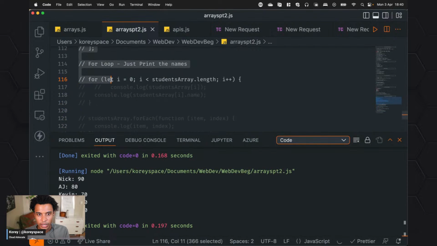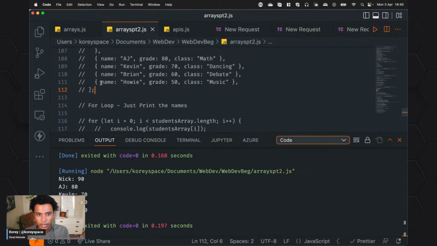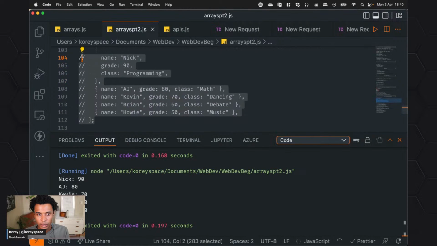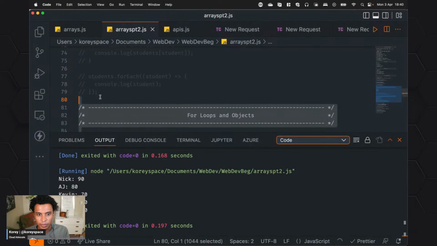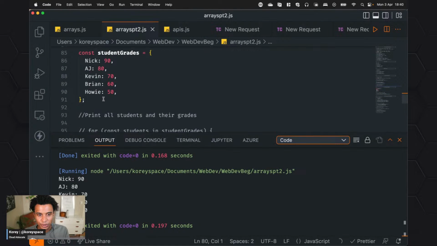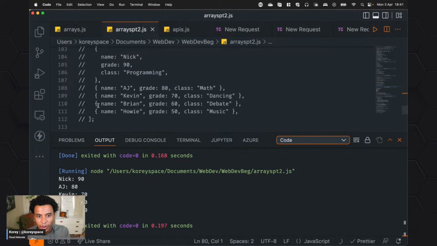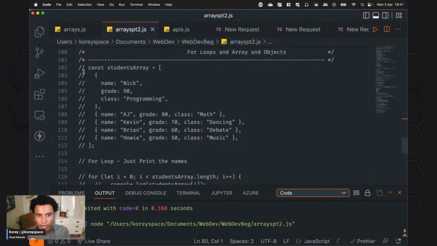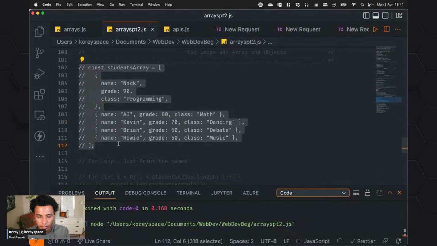So let me make sure I can actually highlight things. That's the hardest part of programming, everyone. And I know there's a better way to do this, but I'm on my setup right now. I can't do it. So where are we? Let me just make this smaller. Okay, comment this out.